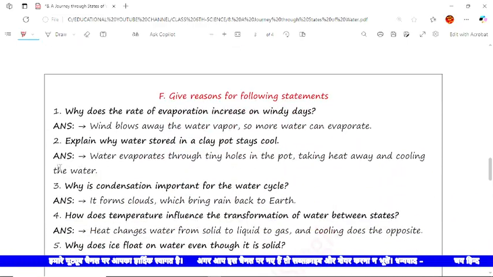Now the next type of question is give the reason for the following statement. The statements are here and we have to give the proper reason for the statements.